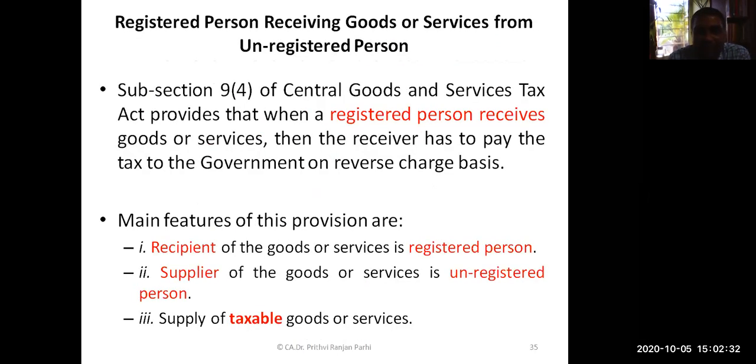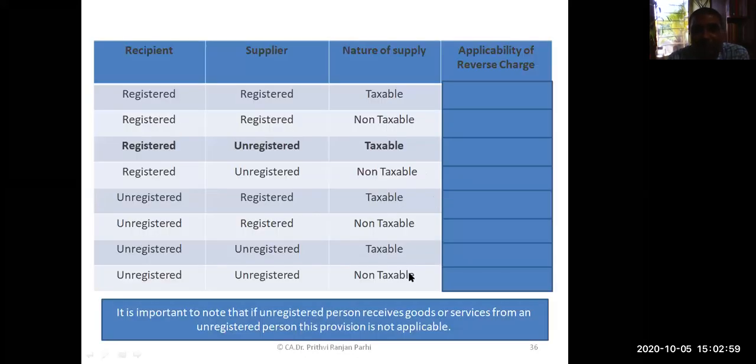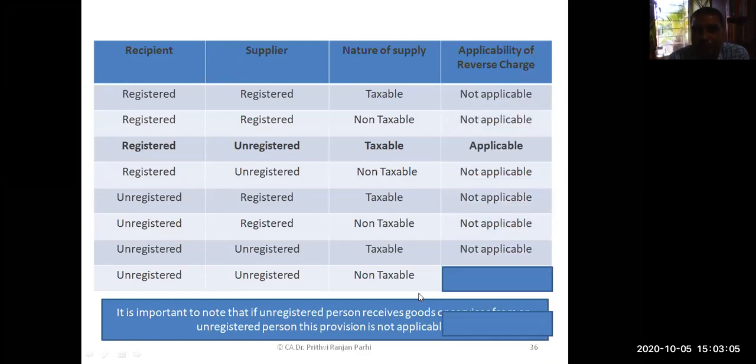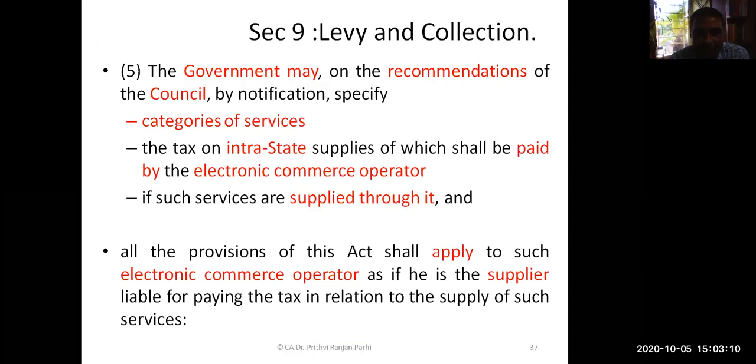Here the condition is, earlier we have discussed this point, there are 3 essential features of this provision or this subsection. That means the recipient should be a registered person, the supplier should be an unregistered person, and the supply should be of taxable goods and services. If these 3 things are there, reverse charge provision under subsection 4 of section 9 will be applicable. And we have done this particular exercise also. In which situation reverse charge is applicable and in which situation it is not applicable, we tested in the previous class. On your own interest, you can see it again.